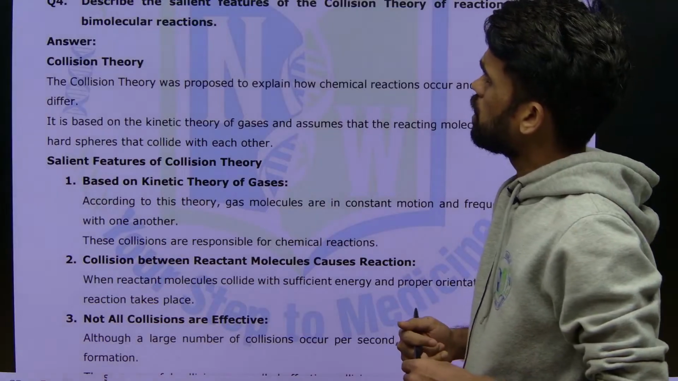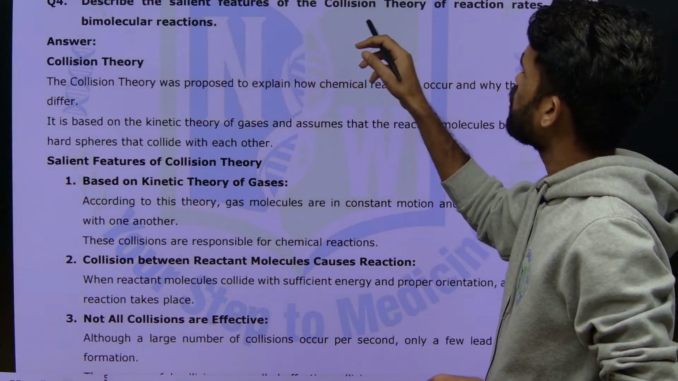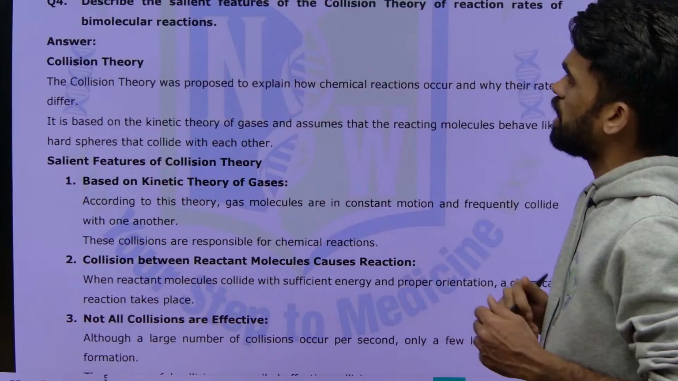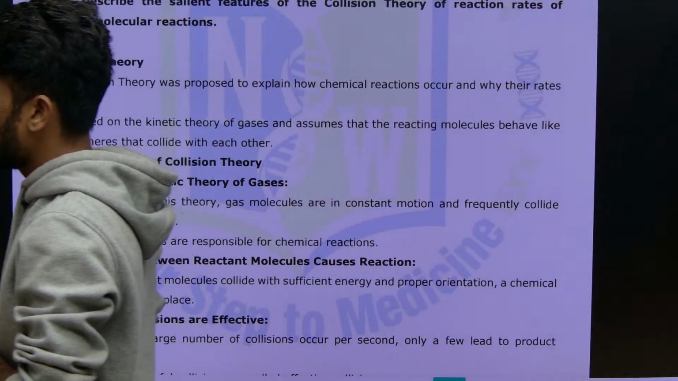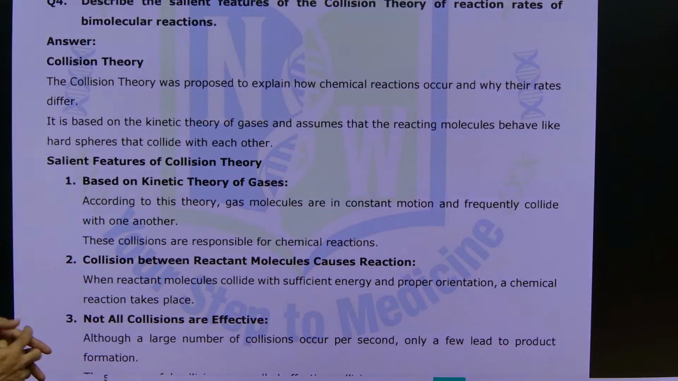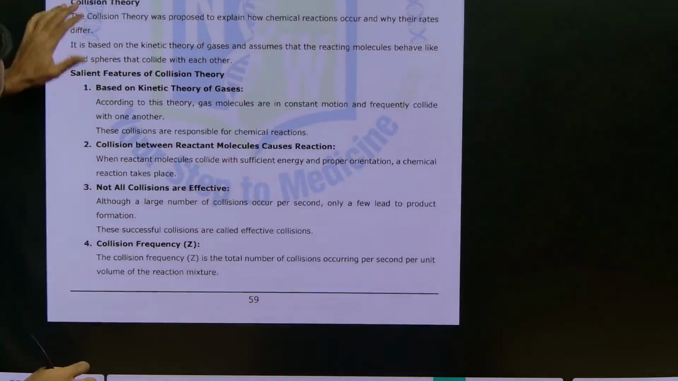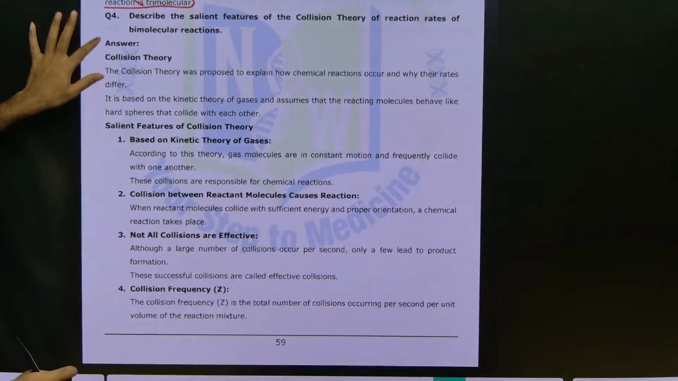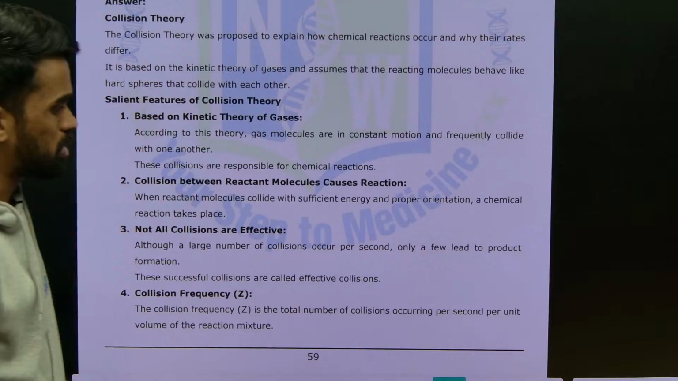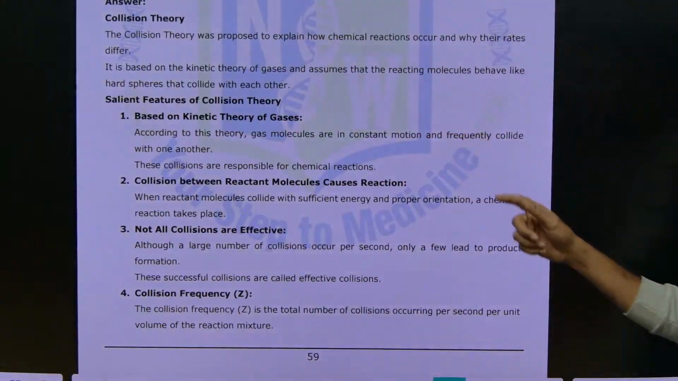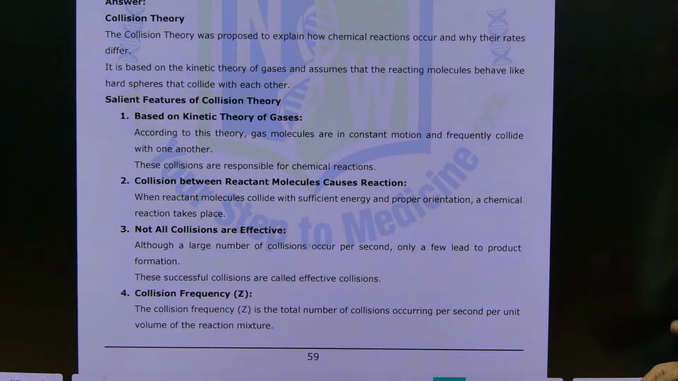one more question. Describe the salient features of collision theory of reaction rates of bimolecular reaction. Again we have studied this kind of question already, but there is a small variation here. Just go through these points because it is almost the same. So I do not want to waste time on the same discussion again. Just go through these points because we have already discussed collision theory.